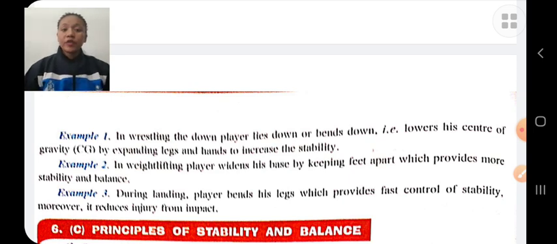For example, in weightlifting, the players widen the base. He increases the base of support by keeping his feet apart. Therefore, if the base of support is larger, there will be more stability and balance.